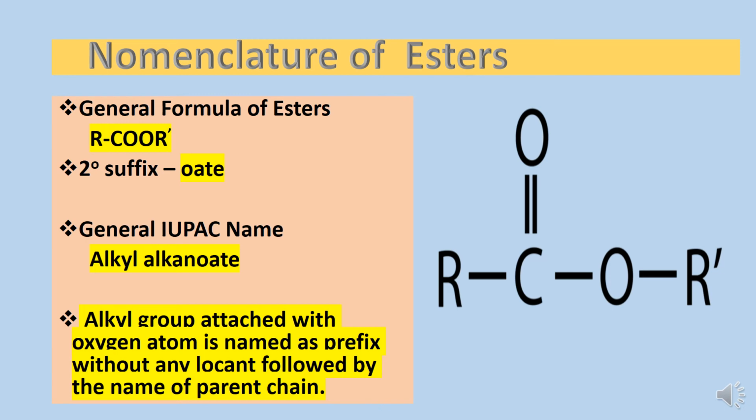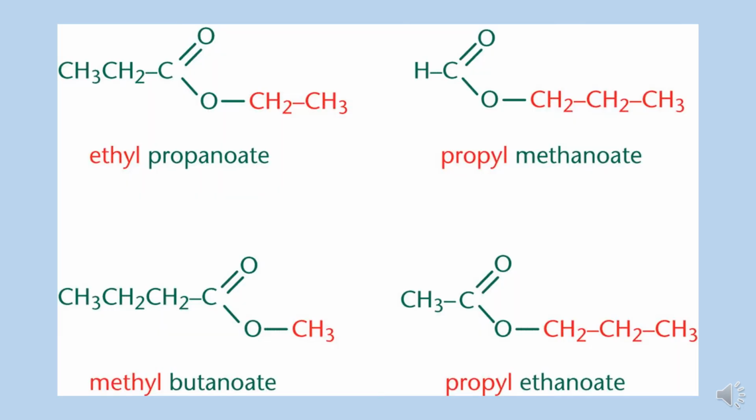It's important to remember. So let us see a few examples. Here you can see this CH2CH3 group, marked in red, comes from alcohol, or you can say it is attached to oxygen, not to the carbon. So this will be named with the prefix ethyl, and the rest of the compound, having 3 carbon atoms, will be treated as the parent name propane, and the suffix oate is to be used for ester. So the name would be ethyl propanoate.